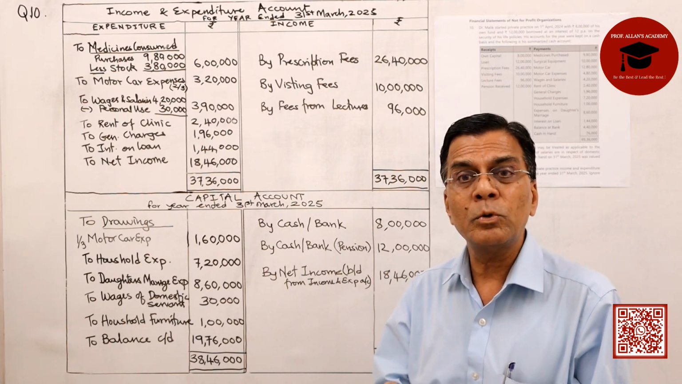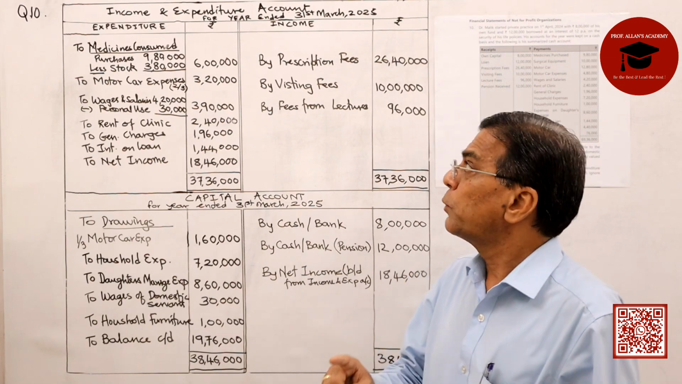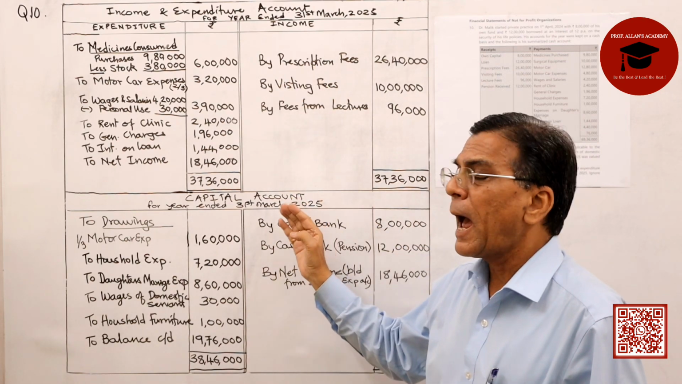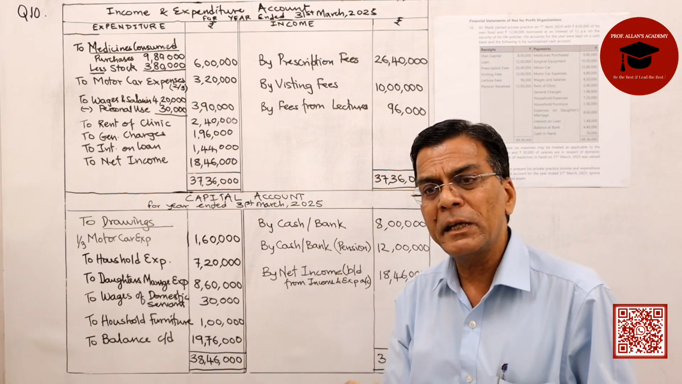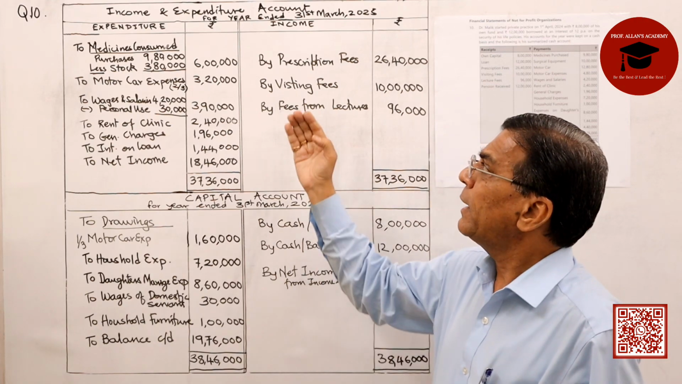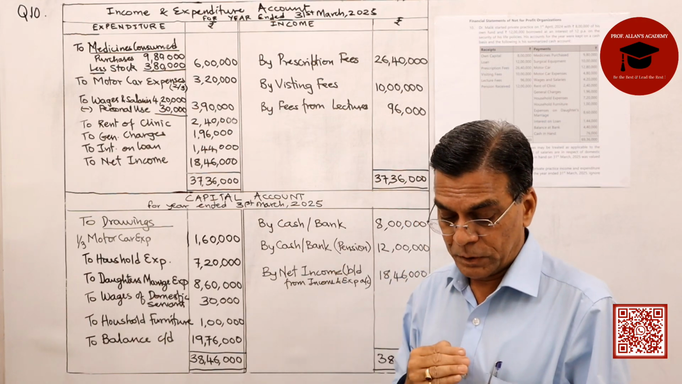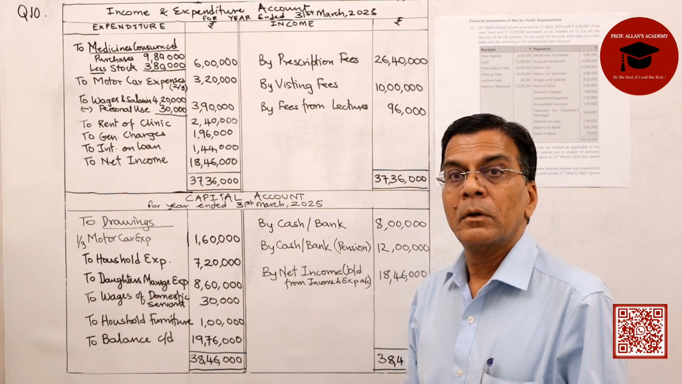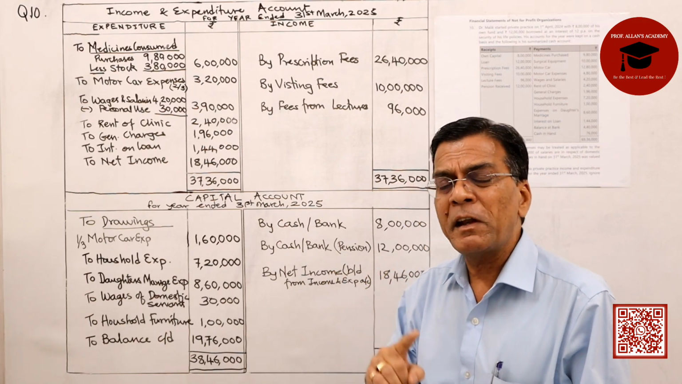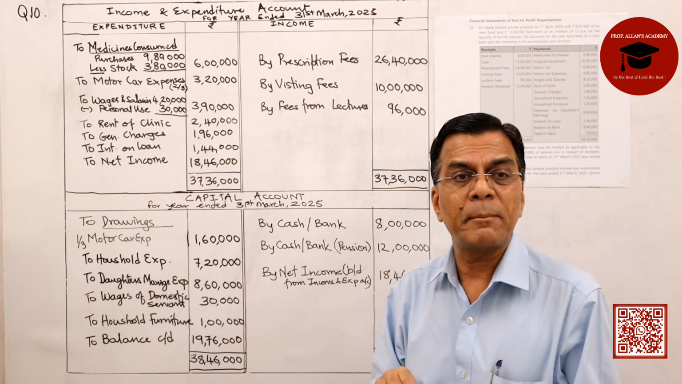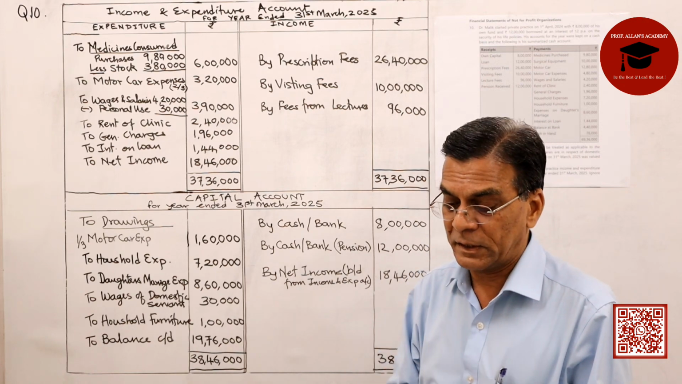Now, it's important to note that the problem tells us that we are supposed to prepare the income expenditure account and the capital account. Normally in this problem, we prepare the income expenditure, the capital account and the balance sheet. Now, they have also mentioned one very important point in this problem. That is, we are supposed to ignore depreciation on the fixed assets.